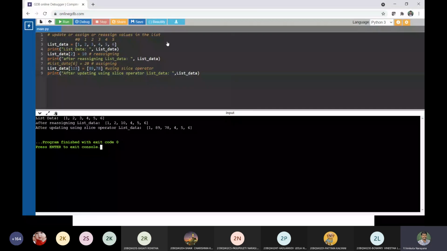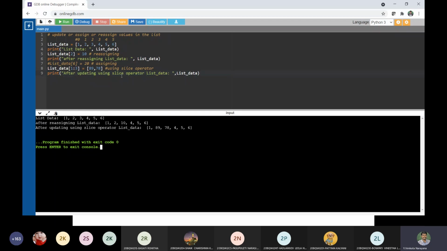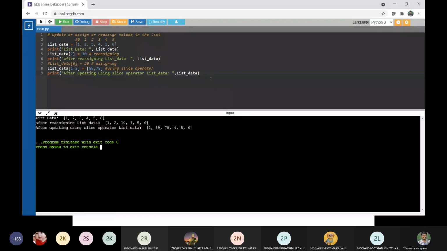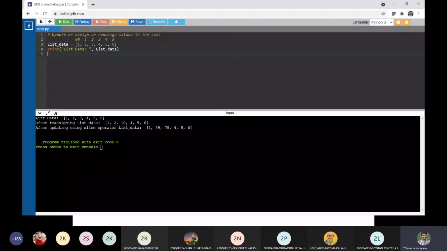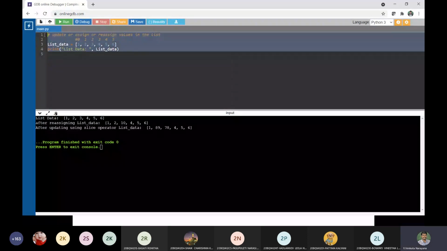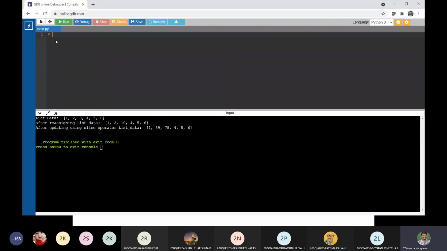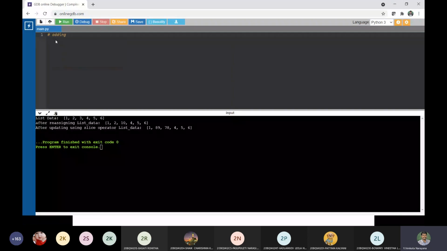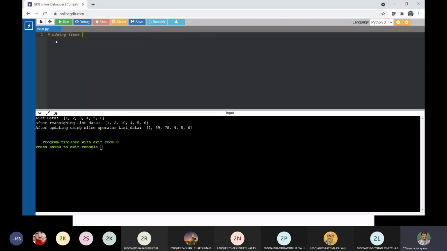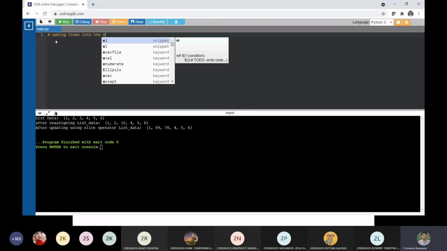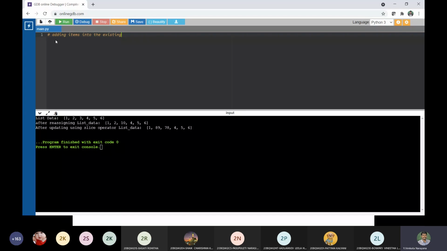Let us go with a small example. I have opened the online compiler. Is that viewable? Yes, sir. Okay, see here. Adding items into the existing list.